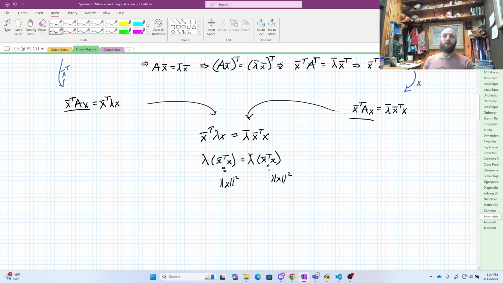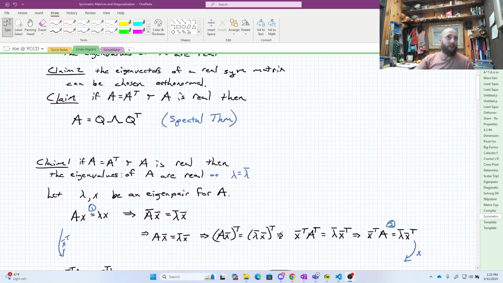And so what I can do is, since X is an eigenvector, it's not the zero vector. So it must have a positive length. I can divide through by that, and I'm going to find out that lambda is lambda conjugate. That means that my eigenvalue is actually just a real number. So that's my first claim done. Sorted. Okay, let's go collect that other claim.